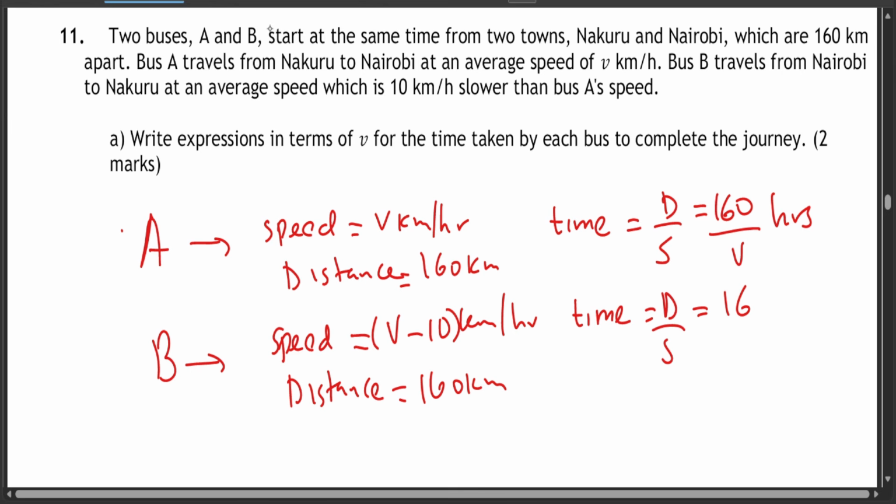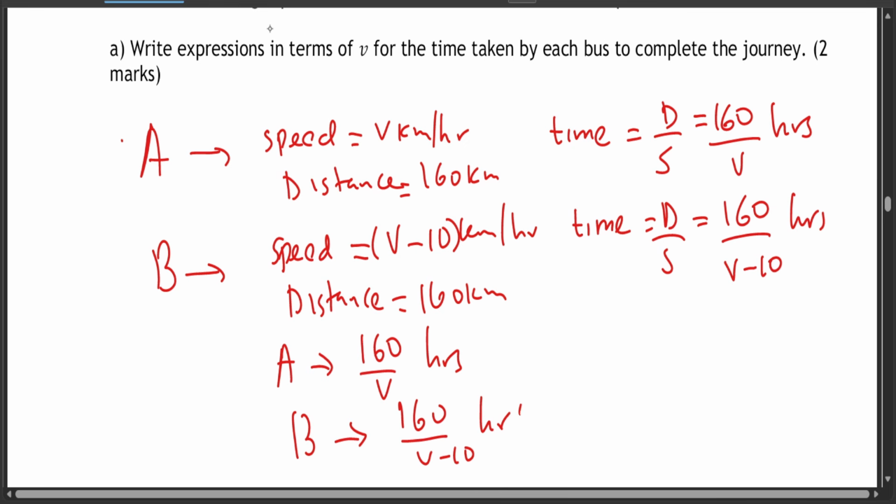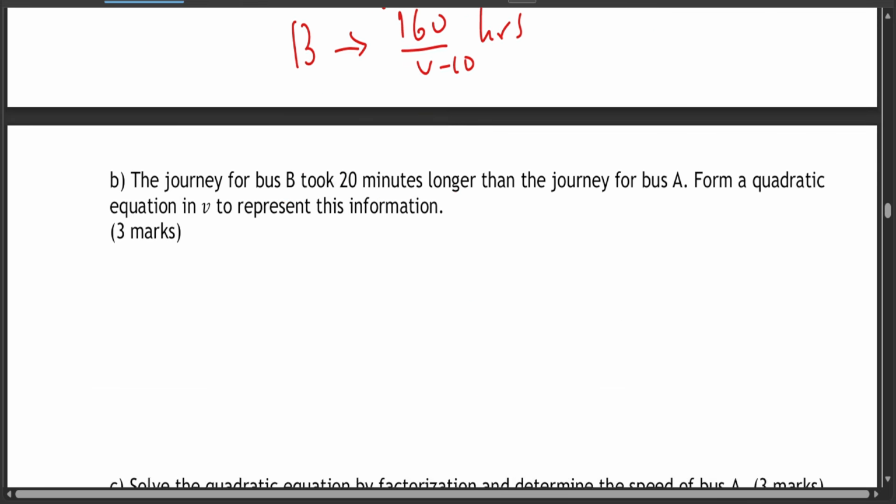So distance is 160 divided by the speed, which is v minus 10. Okay, so these are now: for bus A it is 160 over v hours, and for bus B it is 160 over v minus 10 hours. Very simple. What about question B?